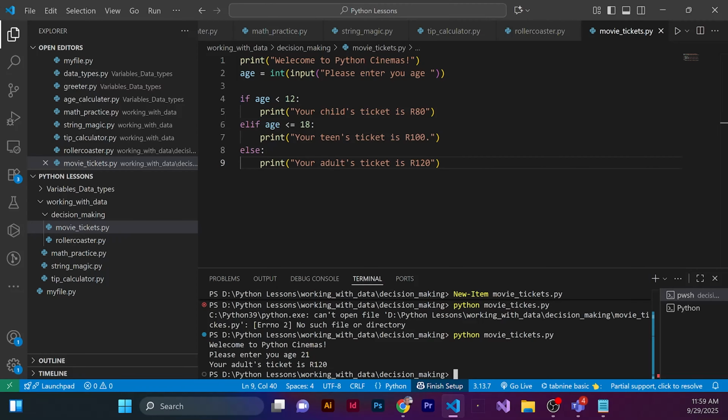So we've done an amazing job today. We've given our programs the ability to think and react. This is a massive leap forward. Next time we're going to learn about lists. If a variable is a box that holds one thing, then a list is a shelf that can hold many things in a nice organized row.